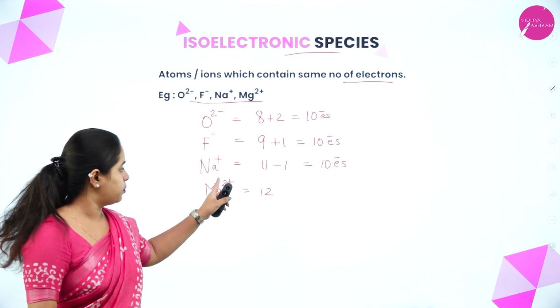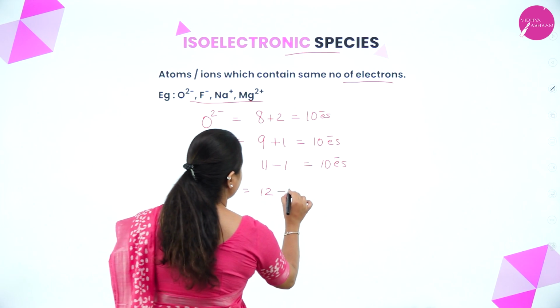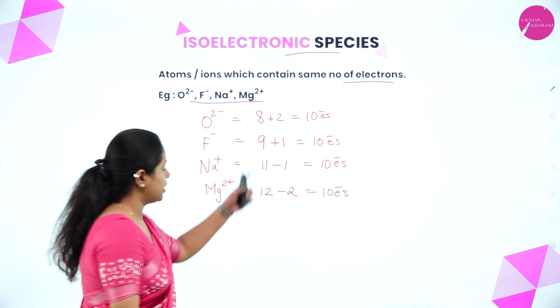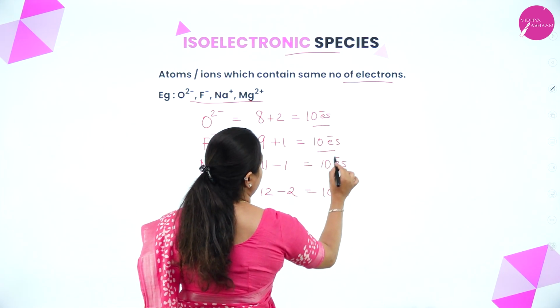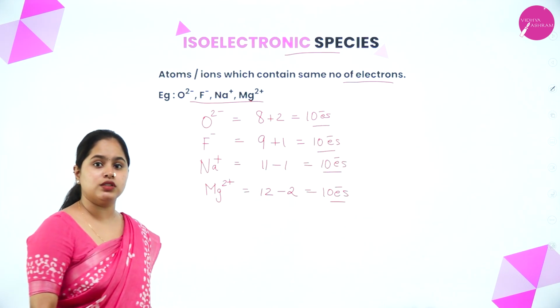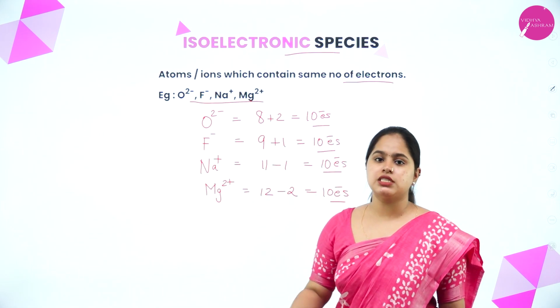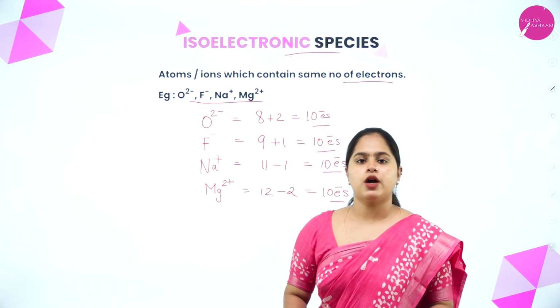Yes, the charge is +2. That means 2 electrons are lost from the atom. So, a total of again 10 electrons will be present in this. So, as you can see, in all these ions, the total number of electrons is the same. That is 10 electrons. So, such species are called isoelectronic species. Yes, I hope it is clear.